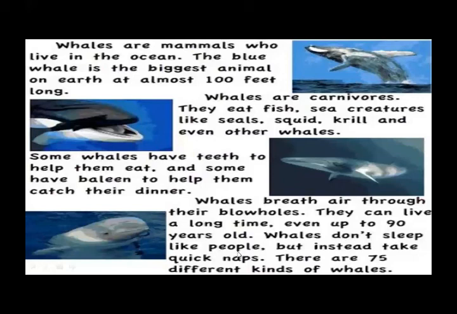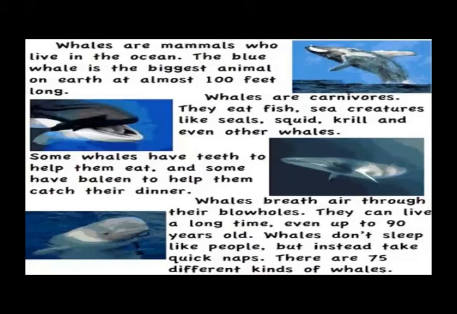Whales don't sleep like people. Okay, we people sleep all the time, but whales don't sleep like people, but instead take quick naps. What's the meaning of nap? Nap means sleeping for a few minutes and then waking up again. There are 75 different kinds of whales. How many types of whales are there? There are 75 different types of whales.